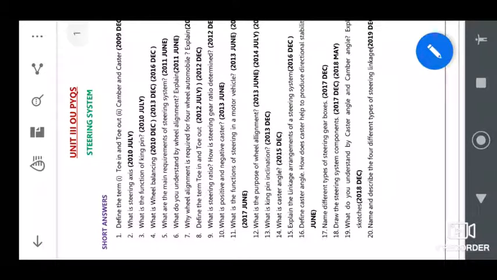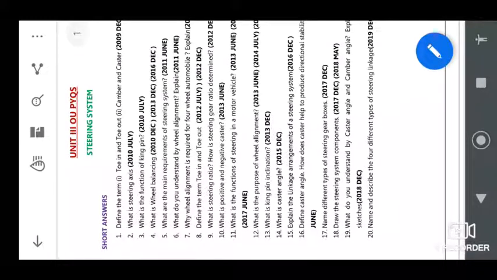Kingpin inclination is nothing but the steering axis inclination. Next is what is the function of the kingpin, which we learned just before. Next is what is wheel balancing or wheel alignment, which is the most important question, been asked many times. And what are the requirements of the steering system, which has already been covered. And what is wheel alignment, just covered.